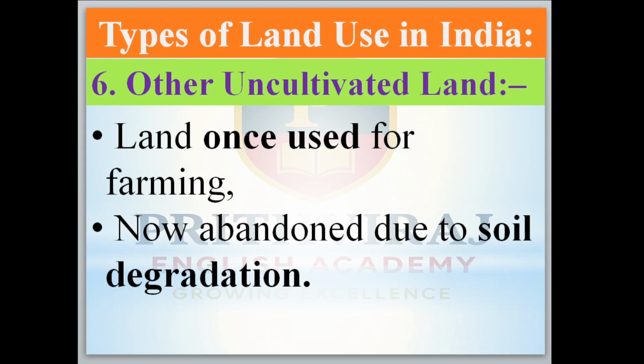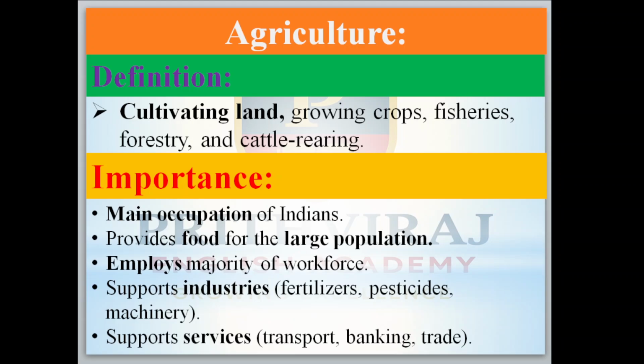Next it is agriculture. So first, its meaning. Agriculture means cultivating land, growing crops, fishery, forestry and cattle rearing. The importance of this is that it is the main occupation of Indians, provides food for the large population, and employs the majority of the workforce, which means it provides employment and food also.